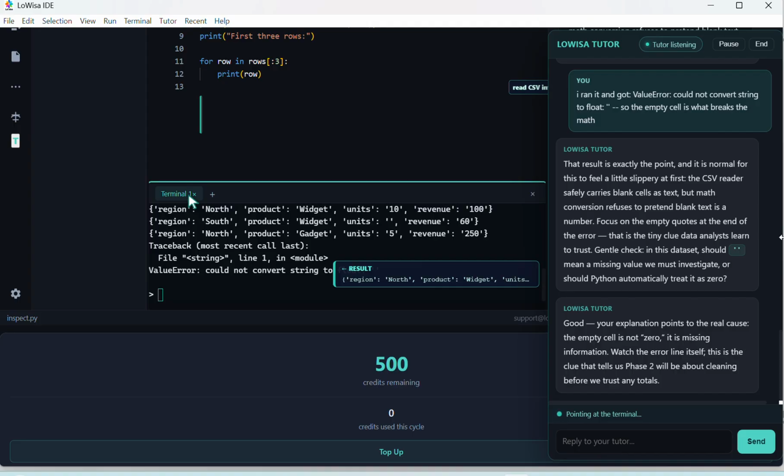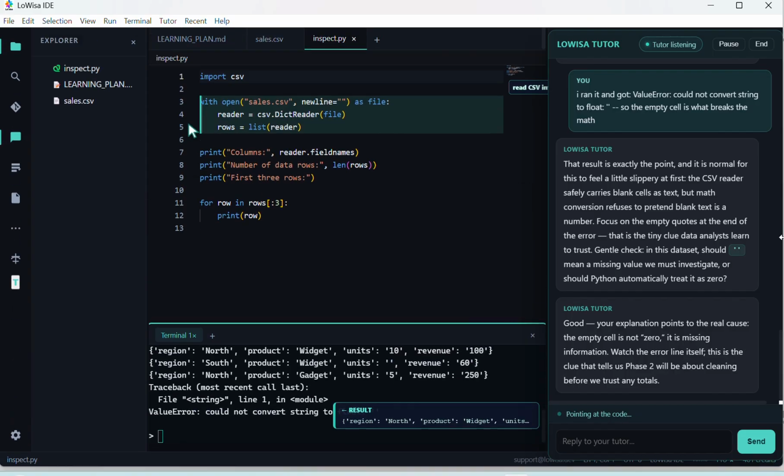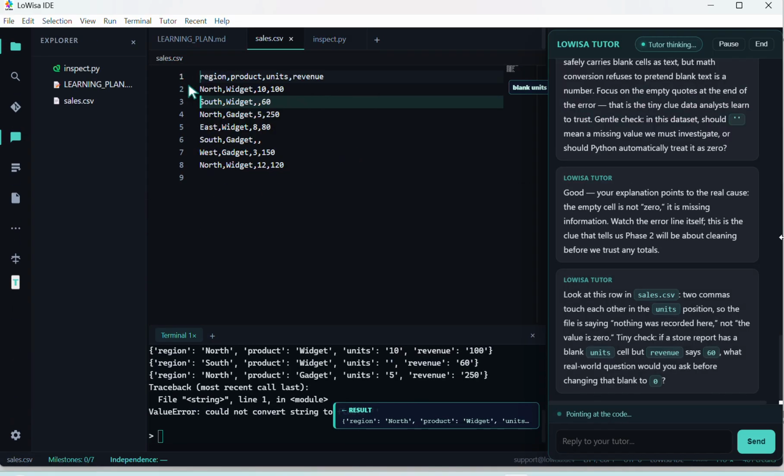Gentle check. In this data set, should a blank mean a missing value we must investigate, or should Python automatically treat it as 0? Good. Your explanation points to the real cause. The empty cell is not 0. It is missing information. Watch the error line itself. This is the clue that tells us phase 2 will be about cleaning before we trust any totals.